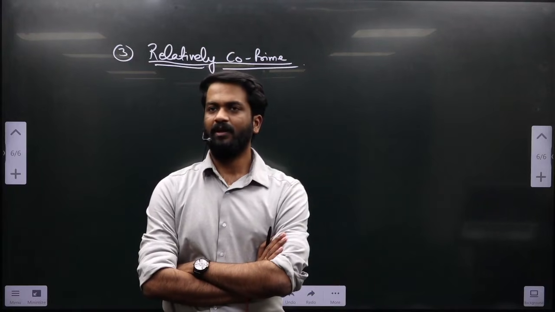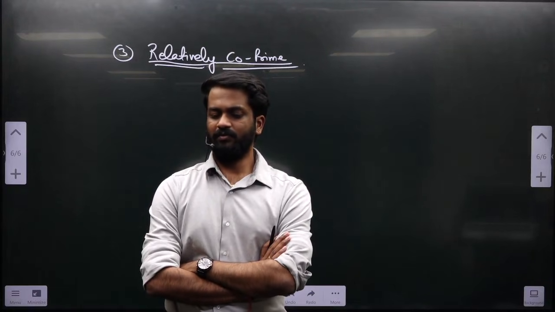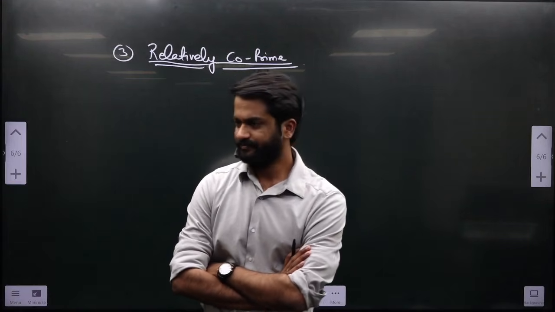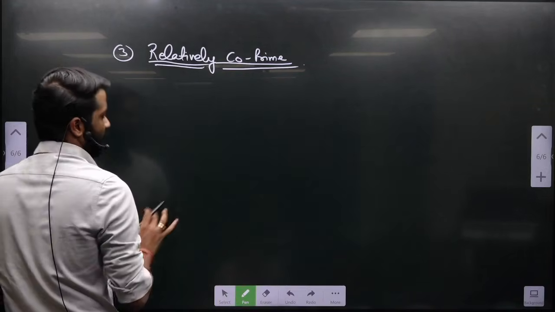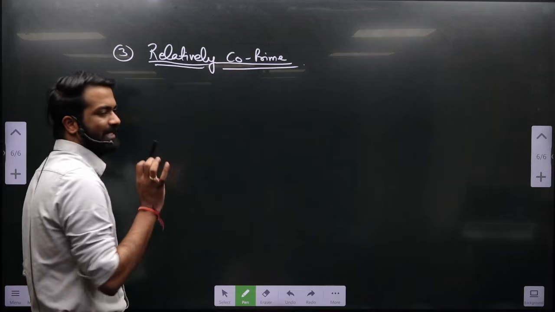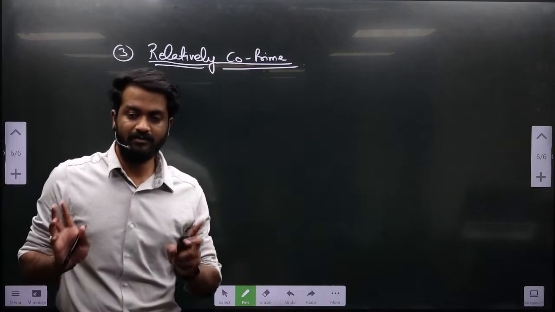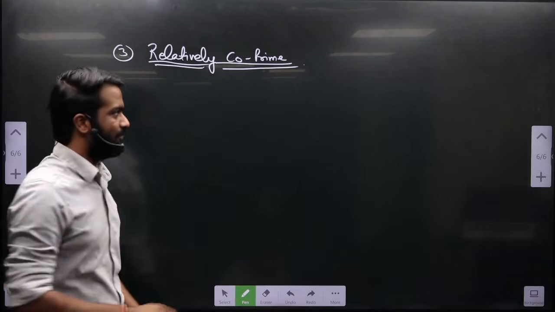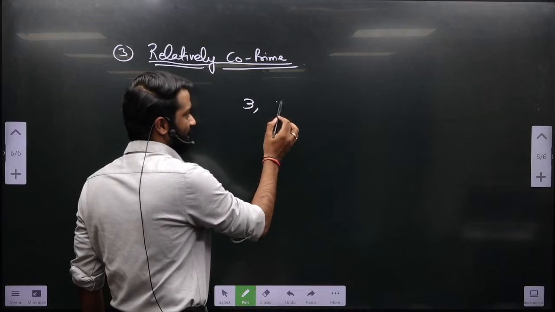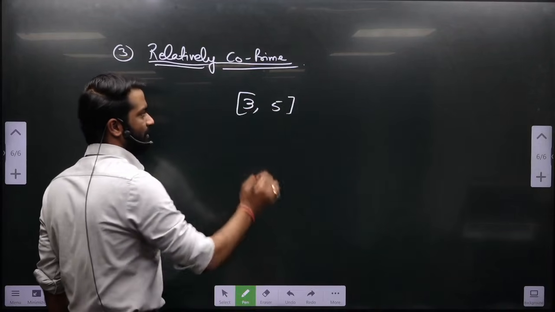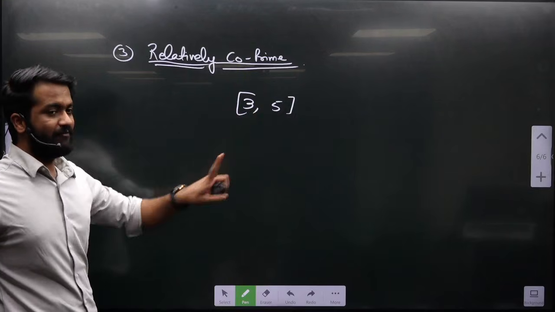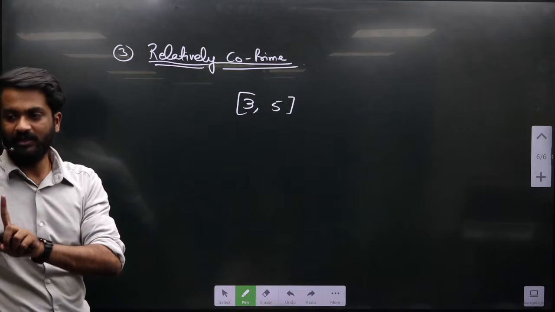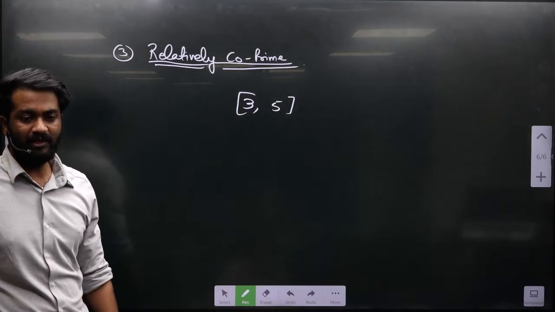ठीक है. अब I wanted to make you write one more statement after this, so leave a line blank, है ना. Look at the board. What I am saying, first of all, relatively co-prime is a property of a set. I need at least two numbers. For example, if I have numbers like 3 and 5, and both have only one factor in common, then this is nothing but relatively co-prime.